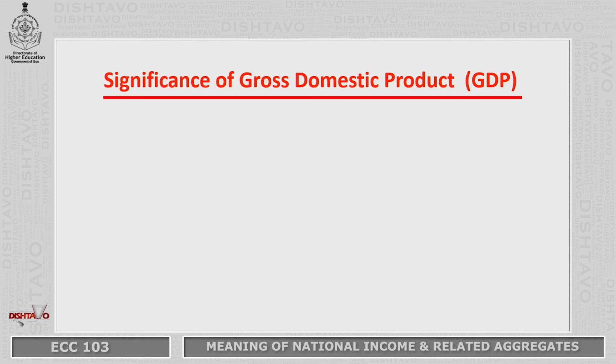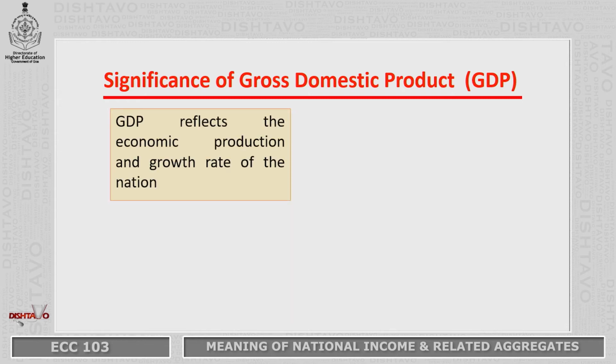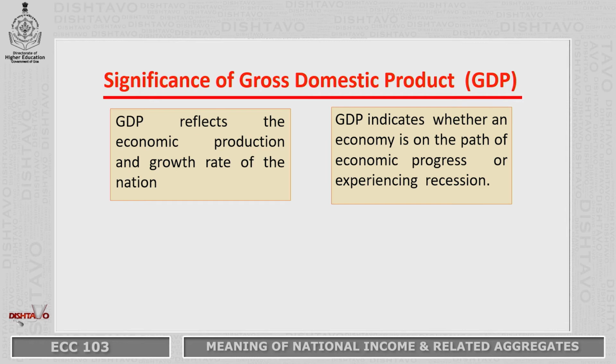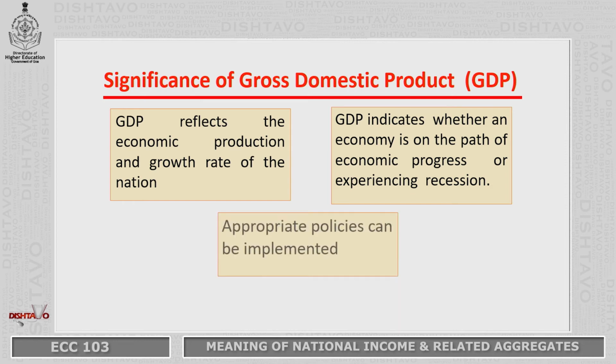Now, what is the significance of gross domestic product? Why do we need to know the GDP of the nation? Because GDP reflects the economic production in the country as well as the growth rate of the economy. If GDP is high, naturally the growth rate of the economy will be high. It also indicates whether the economy is on the path of economic progress or whether we are going into a recession. And accordingly, measures can be undertaken, policies can be formulated and implemented by the government. These economic policies will therefore help to reduce these problems of low growth rates or a recession in the economy.